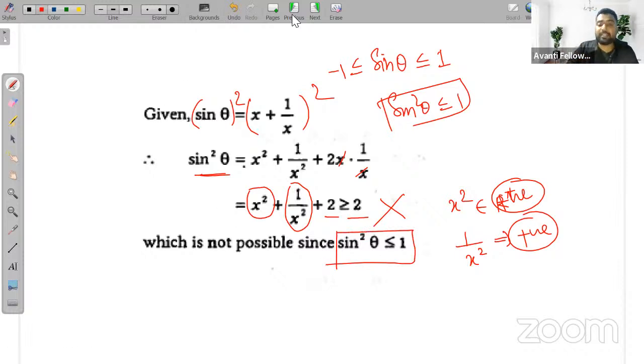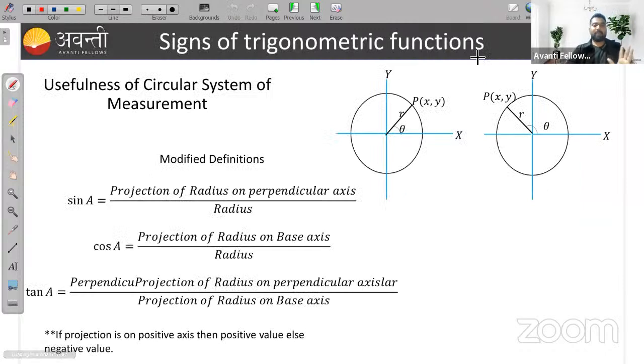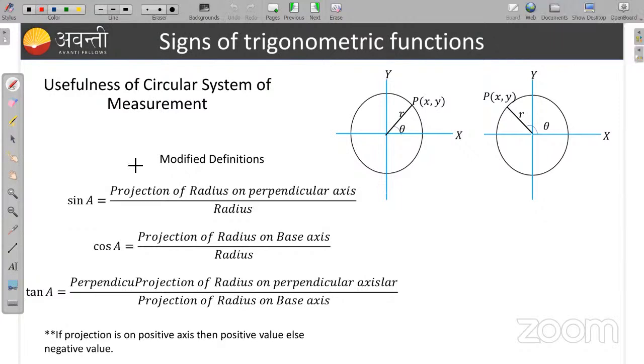So that's why this equation is impossible. This equation is impossible. Is it clear, guys? Everyone? Is it clear? Yes? Shall I move? Okay, let's move. Now we'll see sign of trigonometric function. Okay, I have to stop the video because below the video some figures are there, just for a few minutes. Okay, let's see.